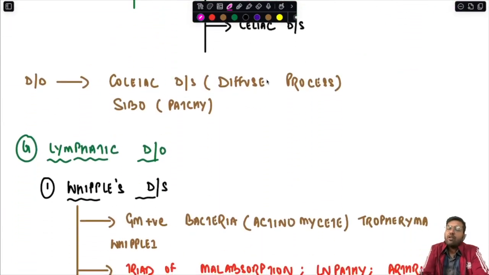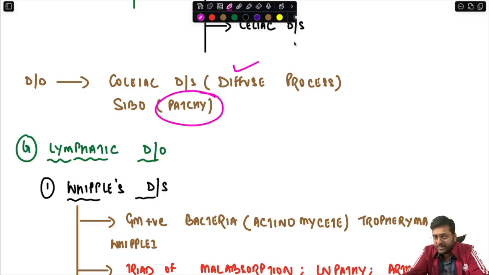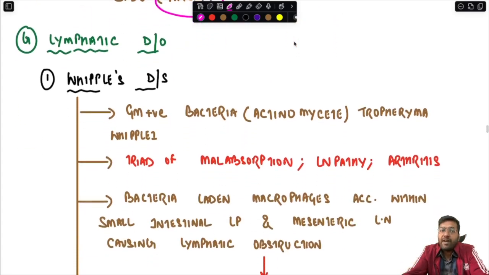Then the differential diagnosis of SIBO is celiac disease. But you have to remember that SIBO is patchy in nature, whereas celiac disease is a diffuse process. Lastly, you can have lymphatic disorders.